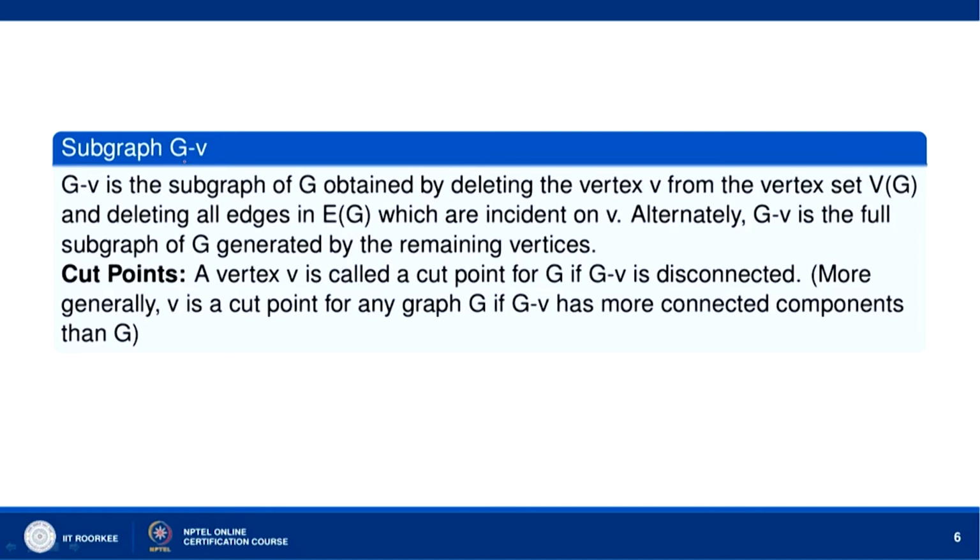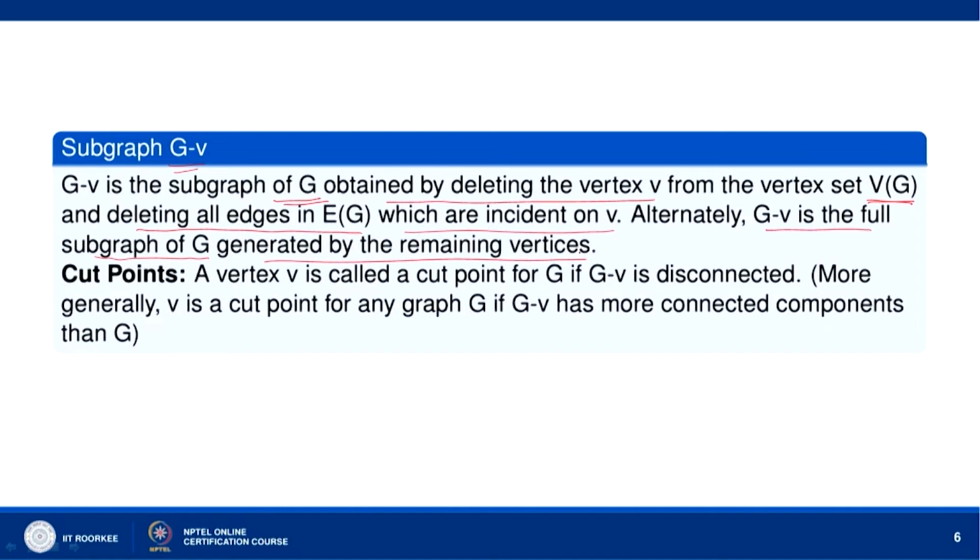So, from the graph G, if we delete one vertex, we get G minus B. So, what is G minus B? G minus B is the subgraph of G obtained by deleting the vertex B from the vertex set VG, and deleting all edges in EG which are incident on B. Alternately, G minus B is the full subgraph of G generated by the remaining vertices.